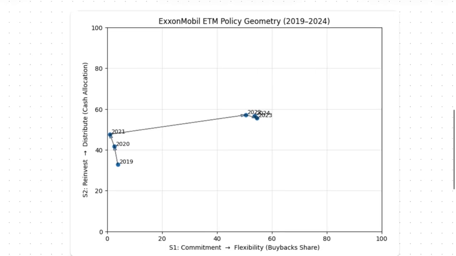The second graph, which we call Enterprise Tension Map, shows a very different system based on ExxonMobil's 10K reports from the years 2019 through 2024. Here, instead of trades, we are looking at capital allocation decisions. Each point represents a year, positioned based on how the company balanced key tensions: paying dividends versus buybacks, commitment versus flexibility, reinvestment versus distribution.